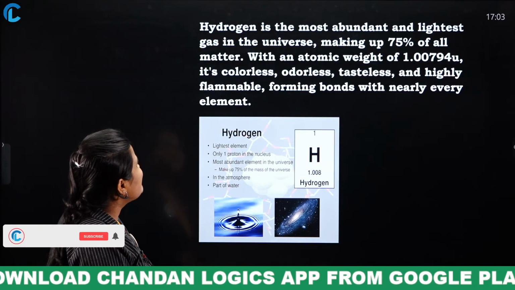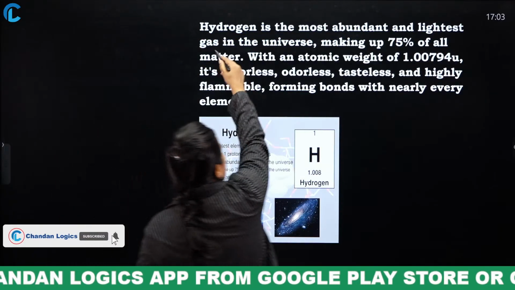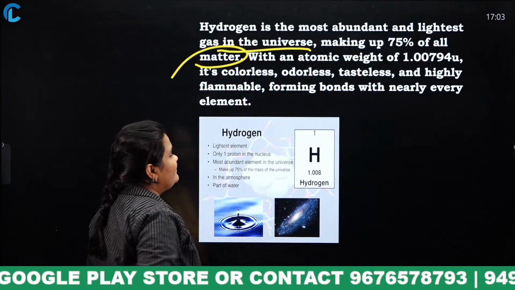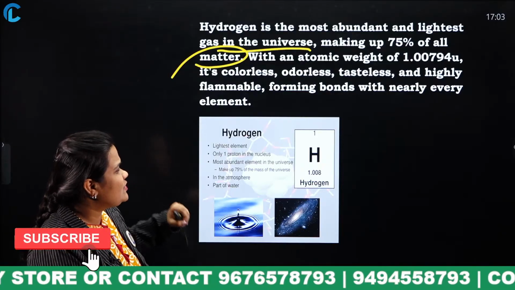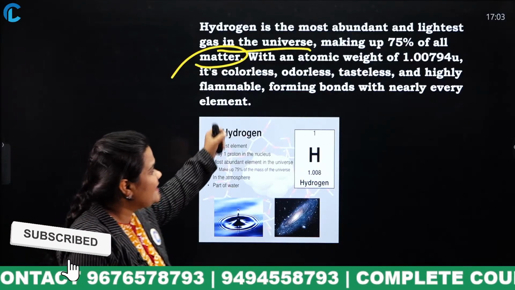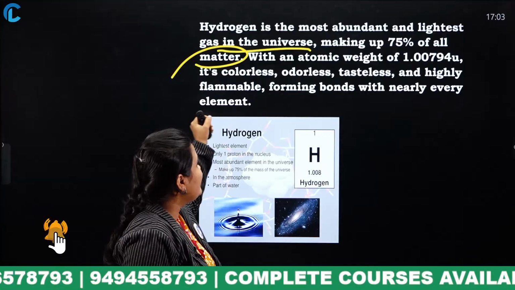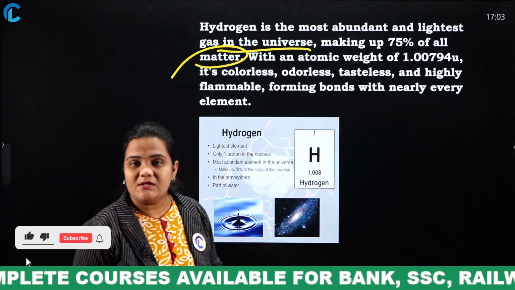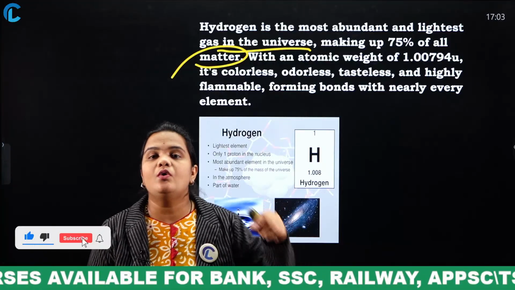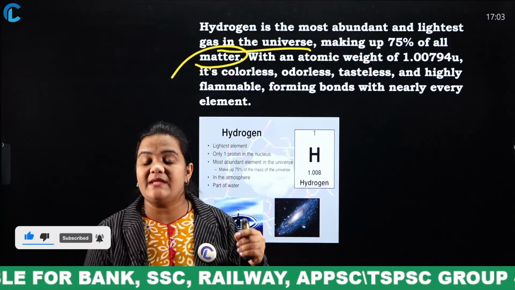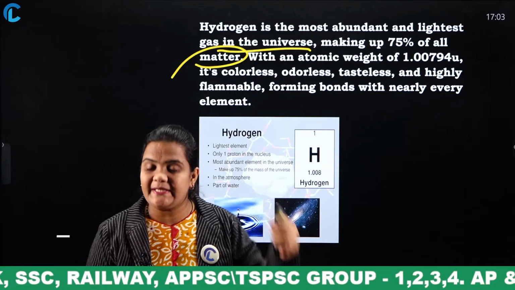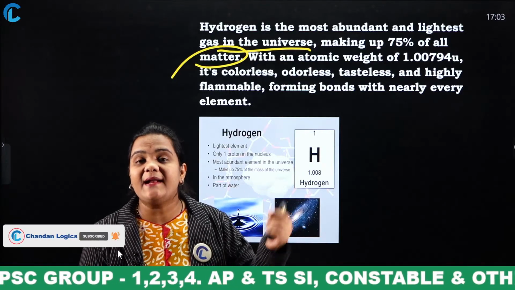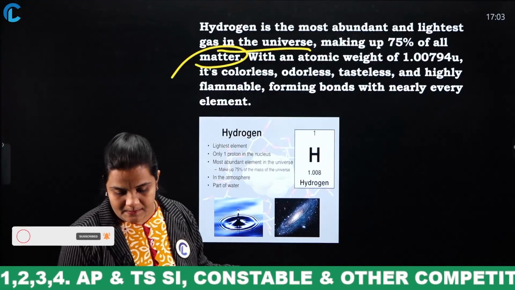Hydrogen is the most abundant and lightest gas in the universe, making up to 75% of all matter. With an atomic weight of 1.00794, it is colorless, odorless, tasteless and highly flammable, forming bonds with nearly every element. So nowadays they are going to develop hydrogen trains also. Why? Because hydrogen is highly flammable and environment friendly.